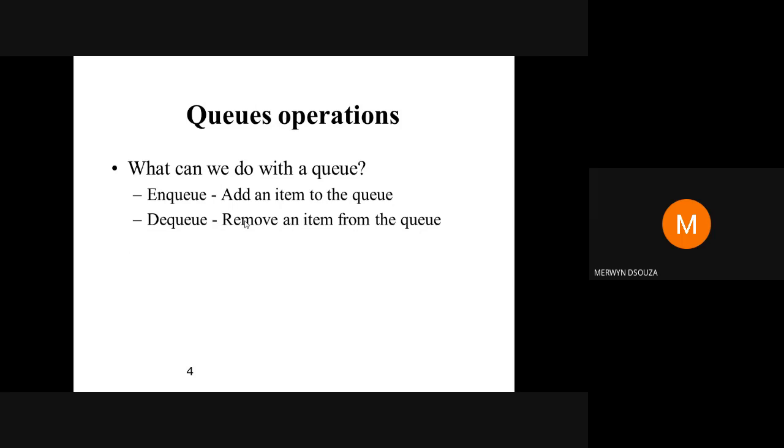These are the operations that are possible in a queue, NQ and DQ. Just like in a stack we had push and pop. Inserting an item in the queue is known as NQ and removing an item from the queue is known as DQ. You can also say insert in a queue, delete from a queue. So don't worry if you don't remember these names, you can say insert. Insert also means you are adding an item to the queue, and delete also means you are dequeuing from your queue.